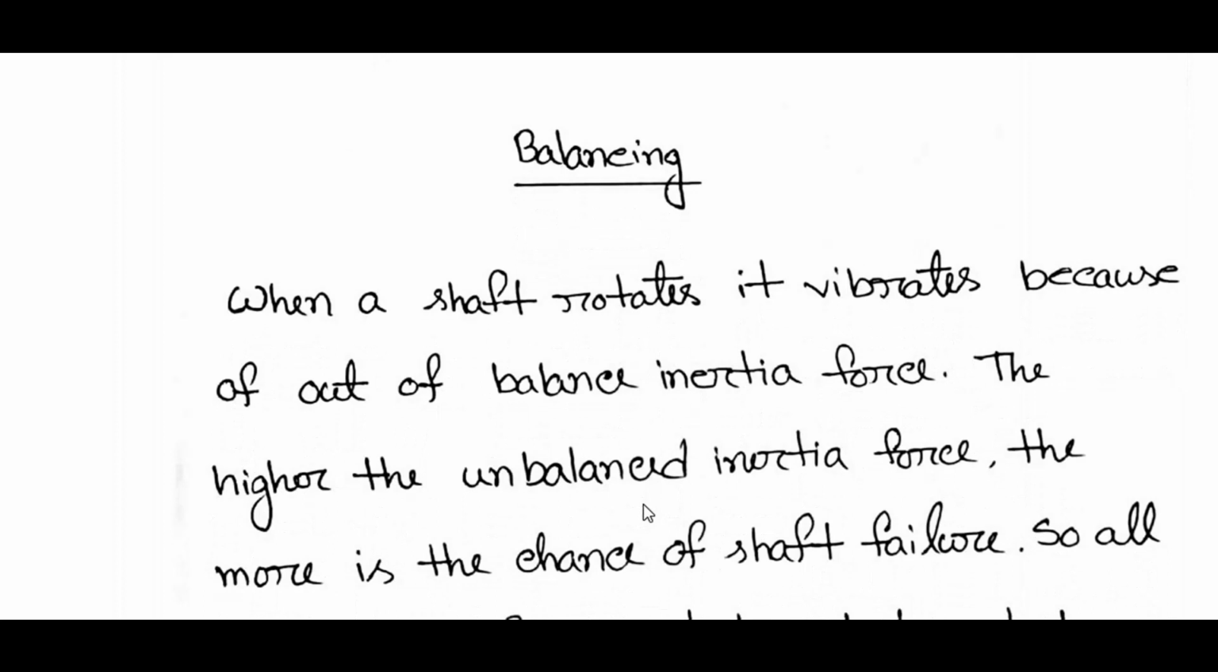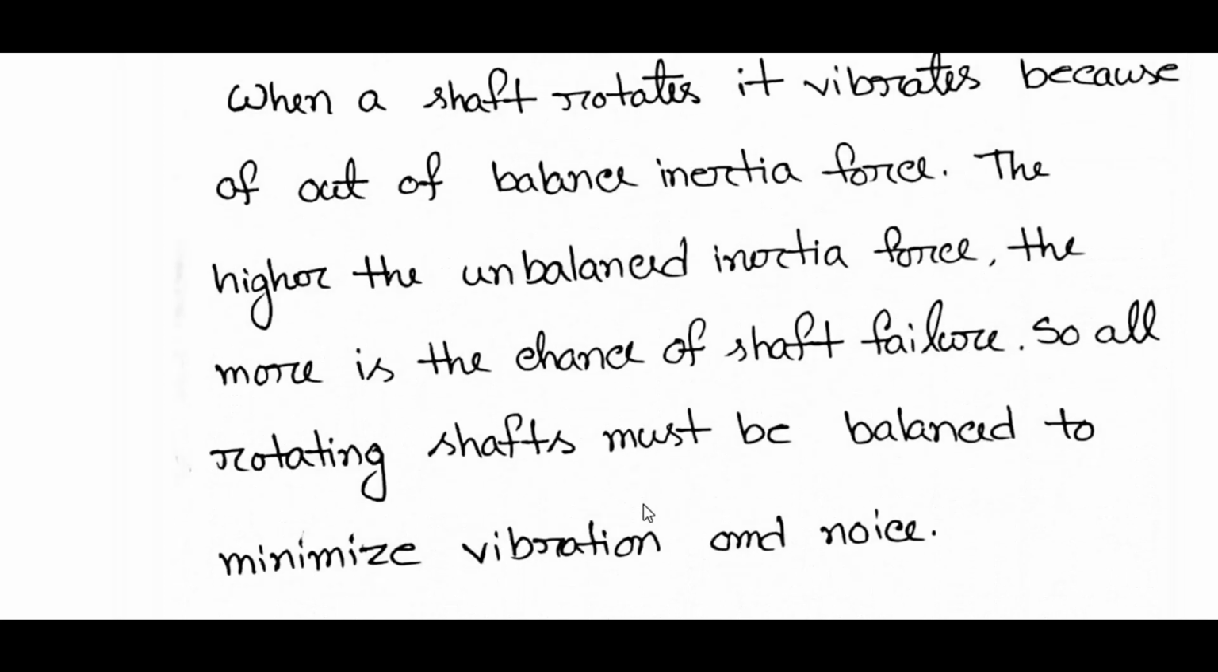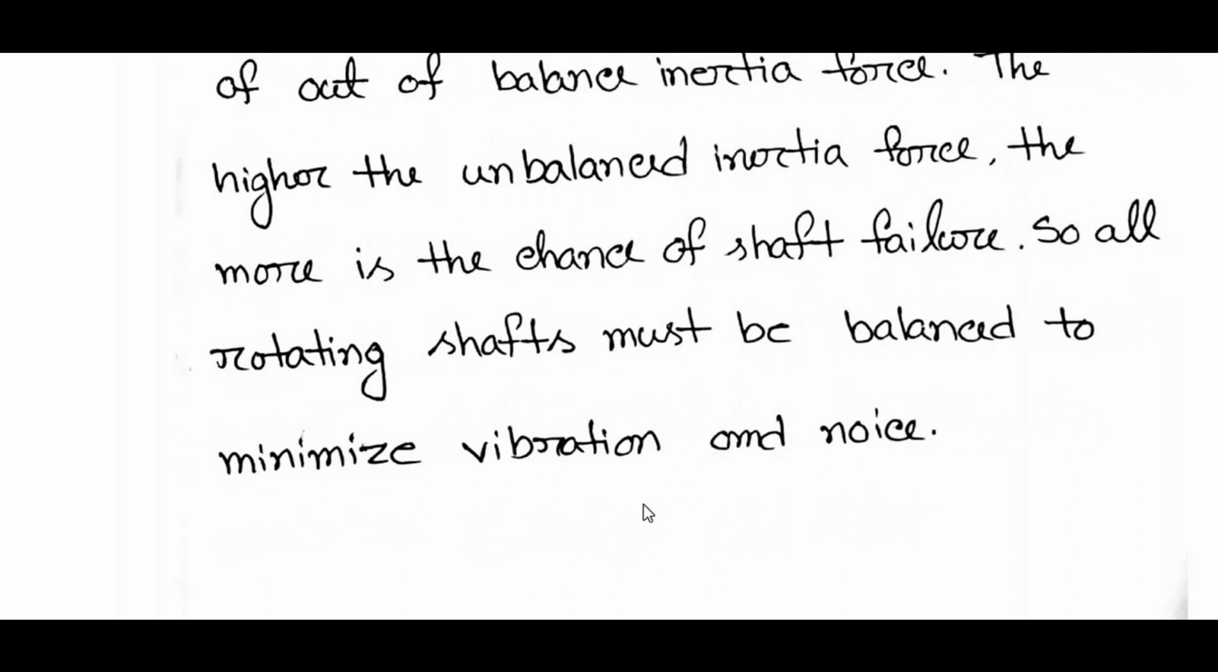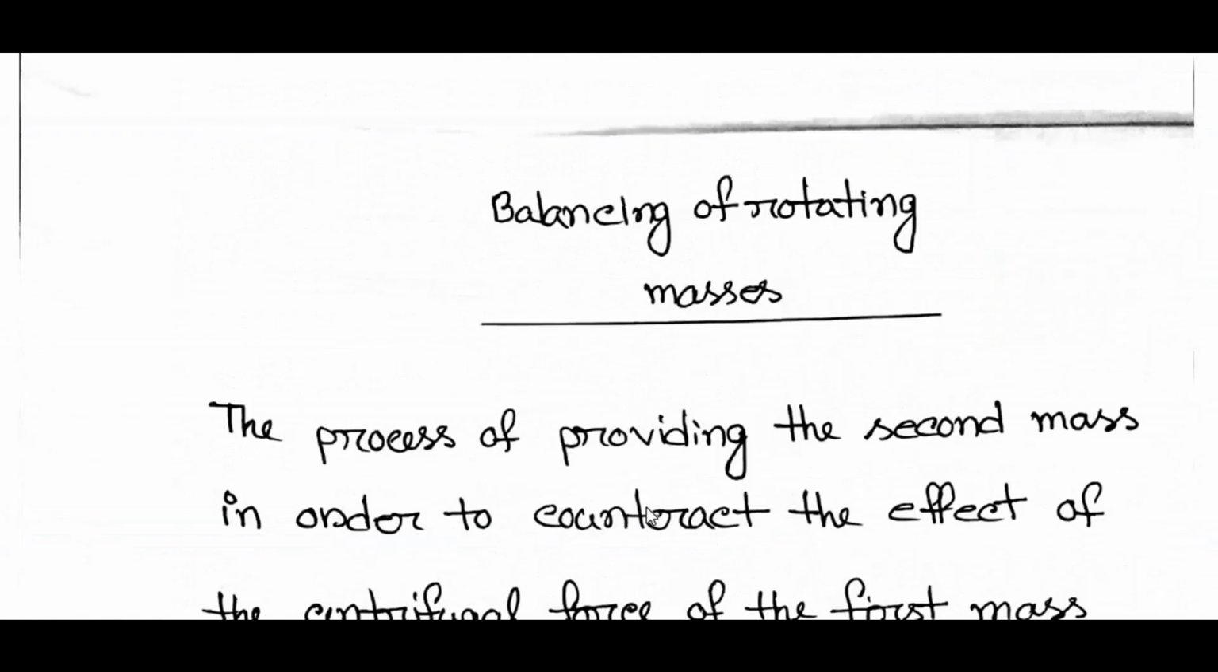When a shaft rotates, it vibrates because of out of balance inertia force. The higher the unbalanced inertia force, the more is the chance of shaft failure. So all rotating shafts must be balanced to minimize vibration and noise. So, balancing of rotating mass.